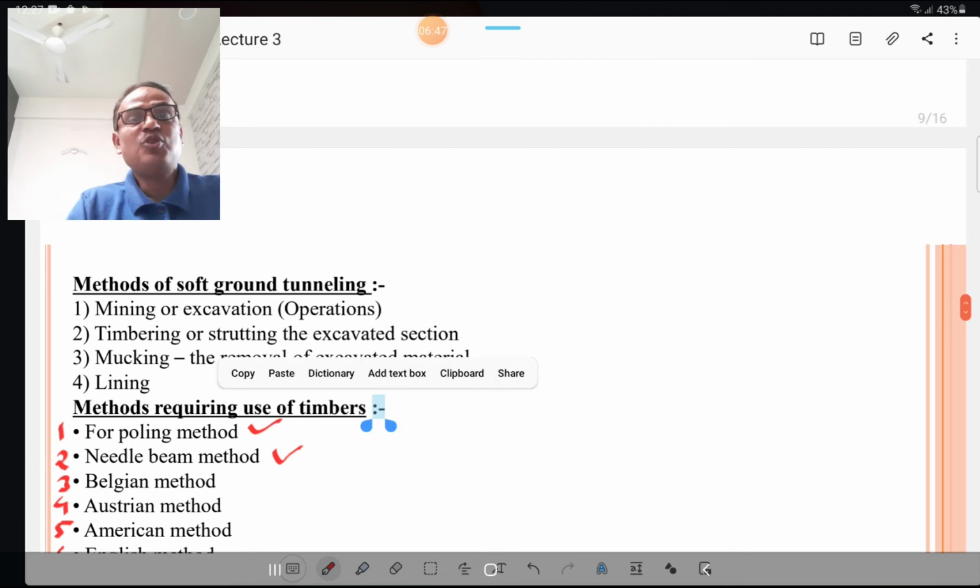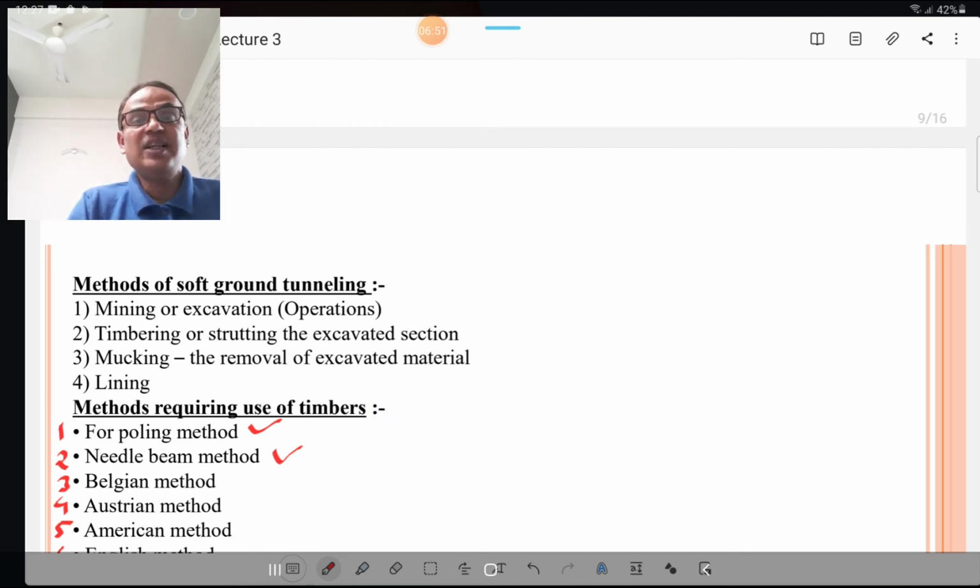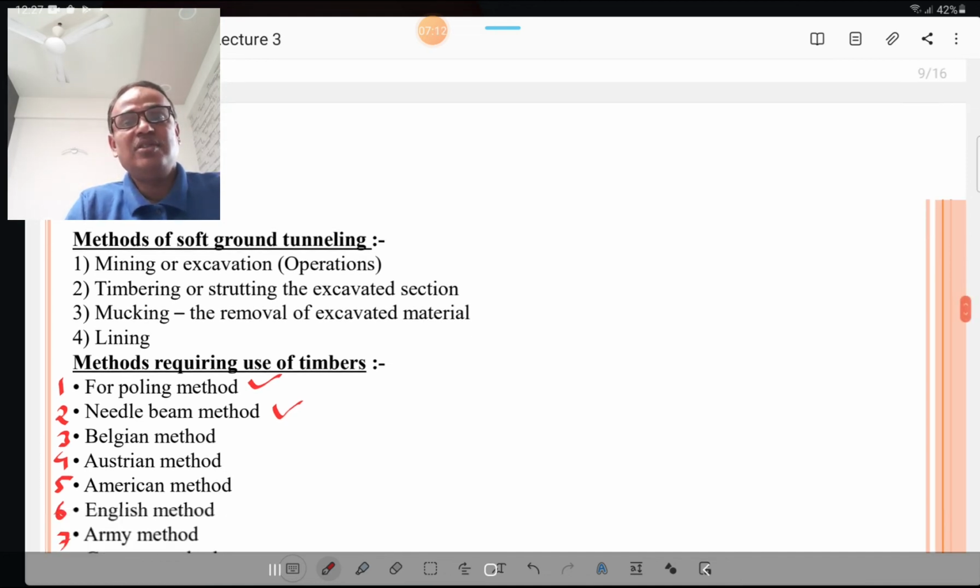Then methods of soft ground tunneling. We will discuss different methods of soft ground tunneling. The operations are mining or excavation. The excavation in tunnel is termed as mining. Then timbering or strutting the excavated section. Then mucking. Mucking means the removal of excavated material or muck. And then lining is done in soft ground tunneling.